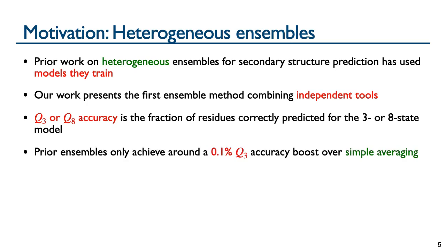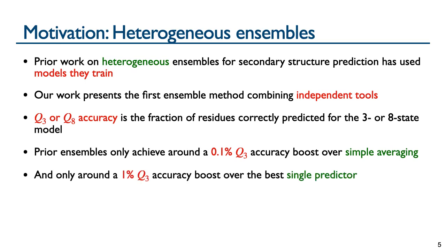The combining methods of prior heterogeneous ensembles only achieve an improvement with an order of magnitude less than 1% Q3 accuracy over straightforward averaging, and in the end only achieve an improvement of around 1% over the best single predictor in their ensemble.